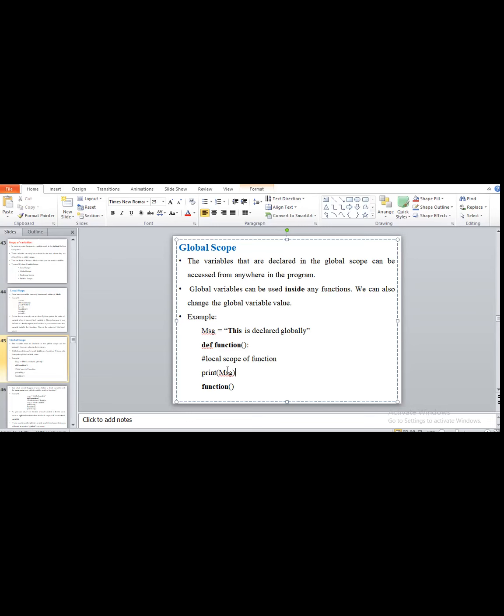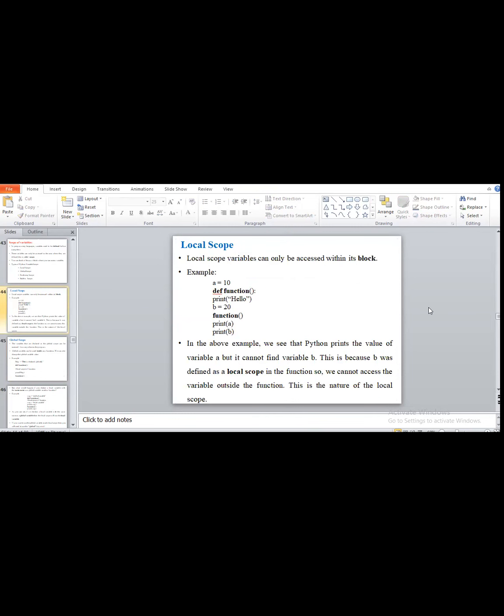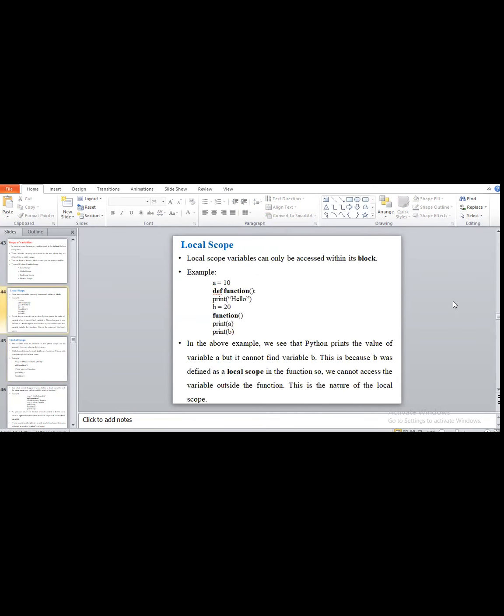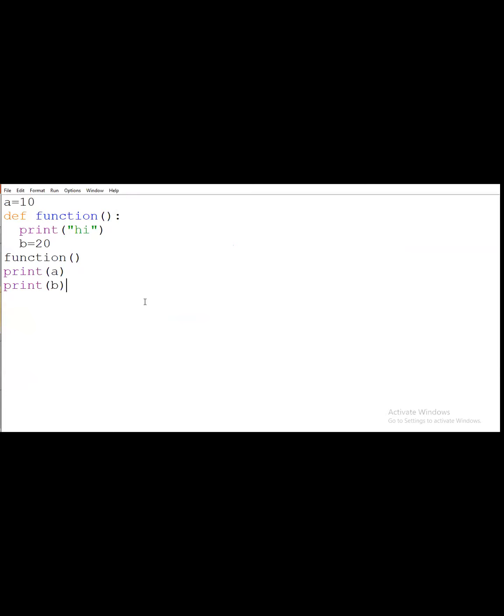If we declare it in the global scope, we can access it inside any function. Suppose I am writing many functions in our program, it will be accessible. Local scope will be accessed only for that block. But a global variable will be accessed anywhere in your program, while a local scope is not accessible anywhere in the program. It will be accessed only within that function block. Okay, so we will see the program here.